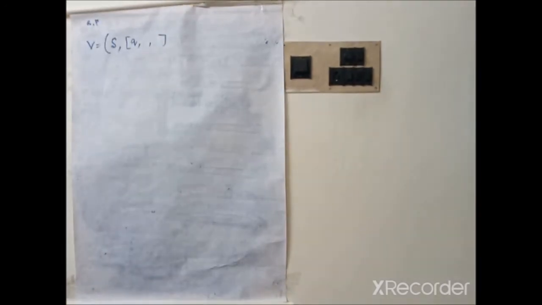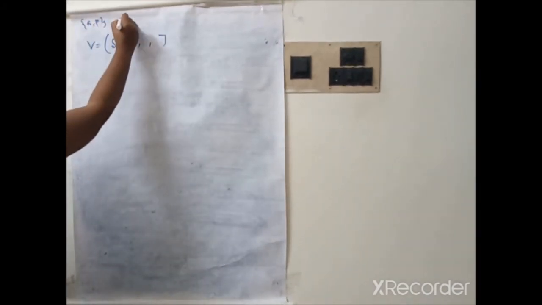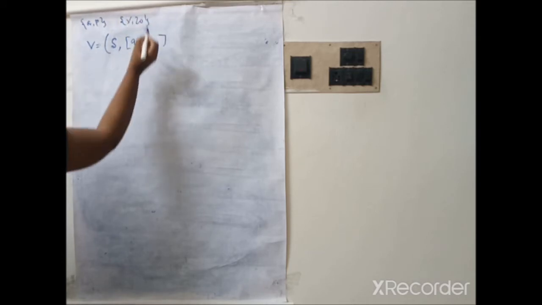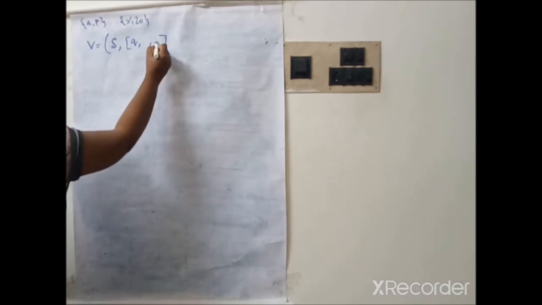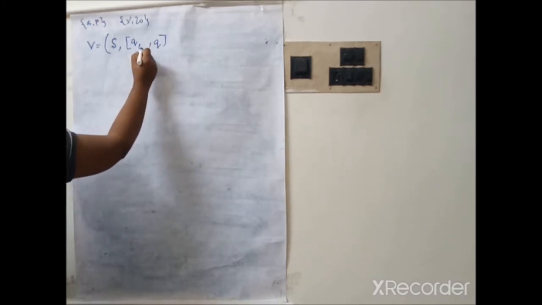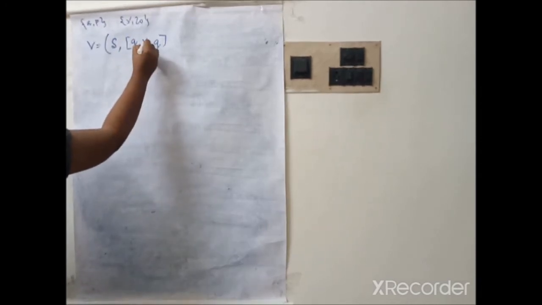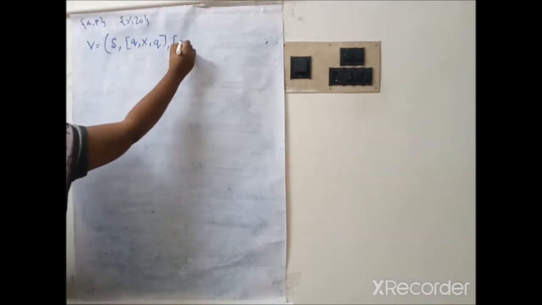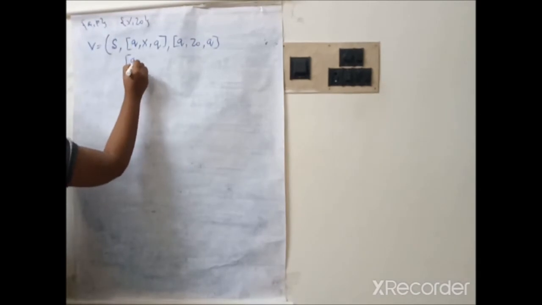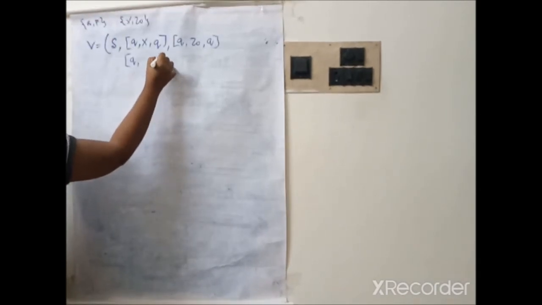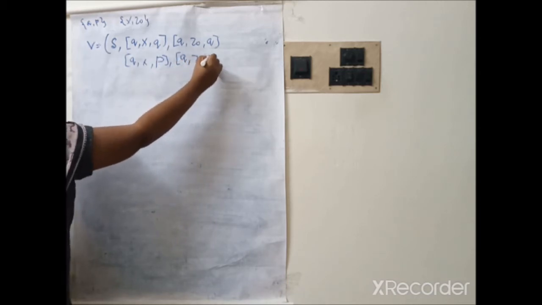Now we take the first state as Q. The states are Q and P, and the stack symbols are X and Z naught, right? Therefore if the first state is Q, the last state may be either Q or P. If it is Q, what is the middle symbol? It is a stack symbol, and there are two stack symbols. Therefore we can write QXQ or QZ0Q. Similarly, if the initial state is Q, it may go to the next state P. Therefore QXP comma QZ0P.